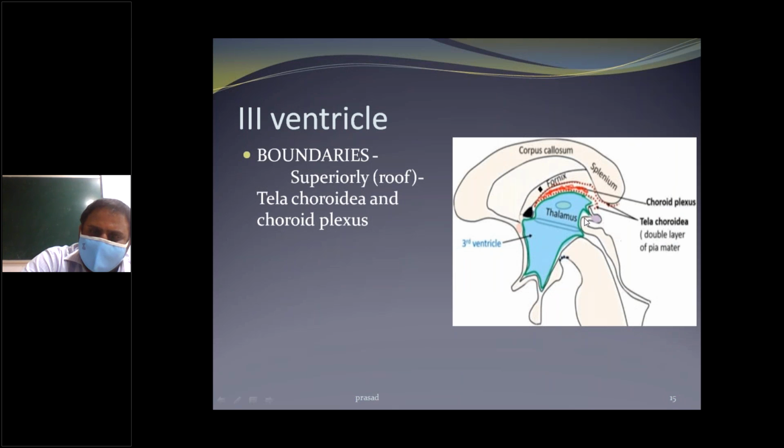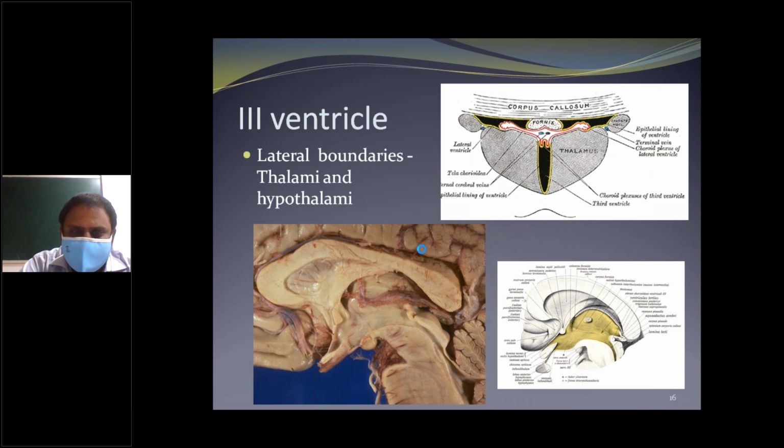And the lateral walls are formed by the thalamus and hypothalamus.